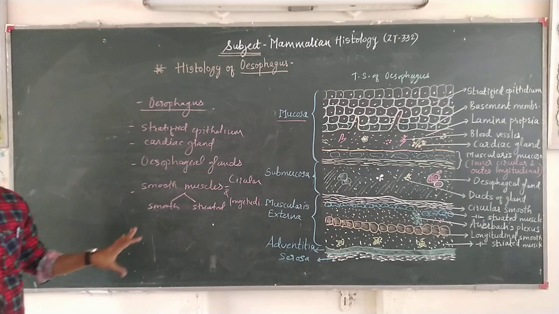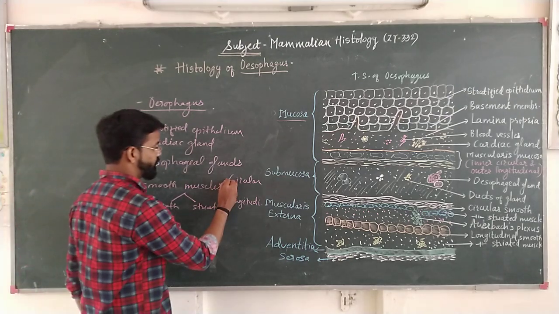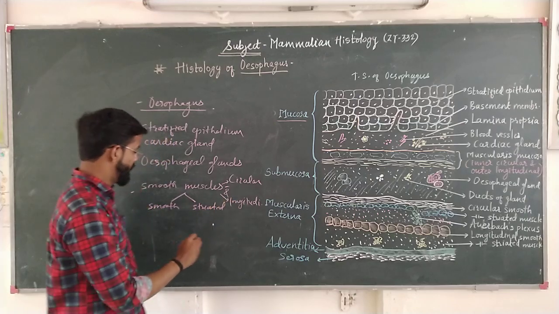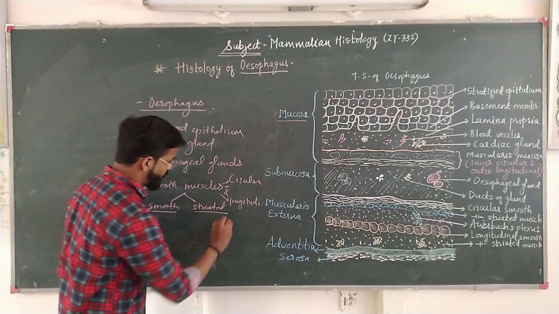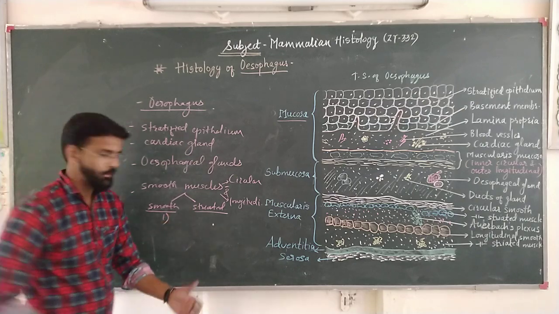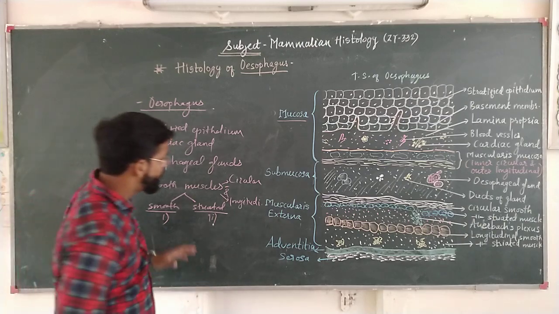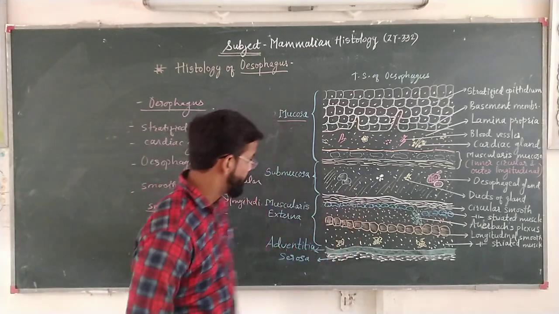This is the peculiarity of the muscle layer in esophagus. The muscles which are arranged in circular and longitudinal manner are of two types, smooth and striated. The first layer is in the form of smooth and the second layer is in the form of striated muscle. This arrangement is particularly found in esophagus.